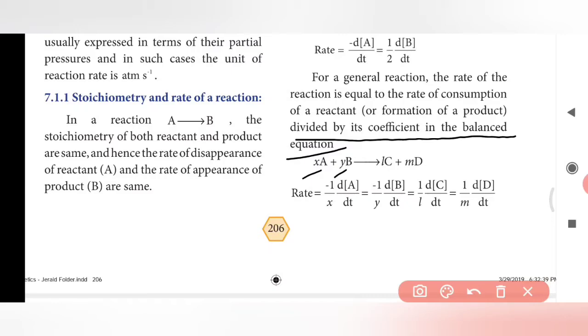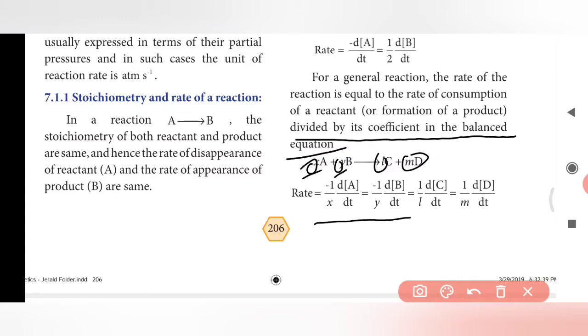Okay, X, Y, L, M are called coefficients. So we have to divide by this coefficient, the concentration of the reactant and the product. So minus 1 by X, change in concentration divided by change in time. Here A and B are reactants, so we have to put minus in here,